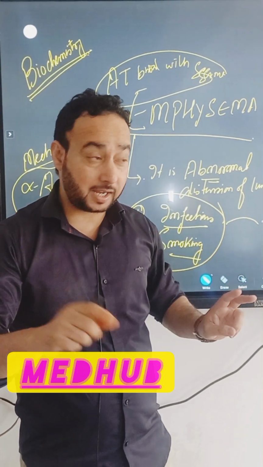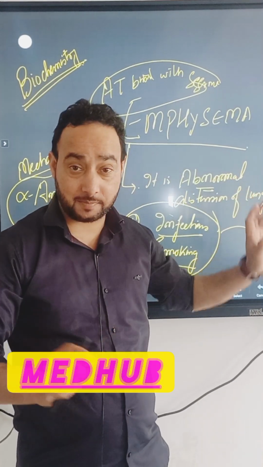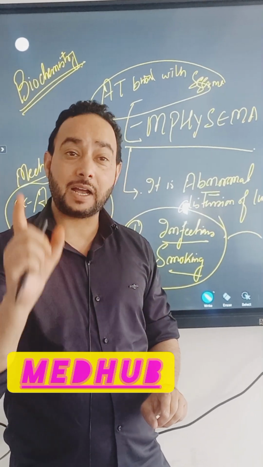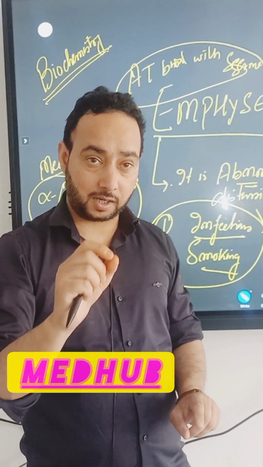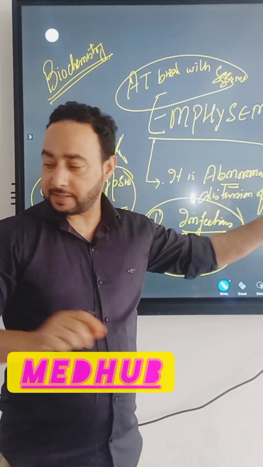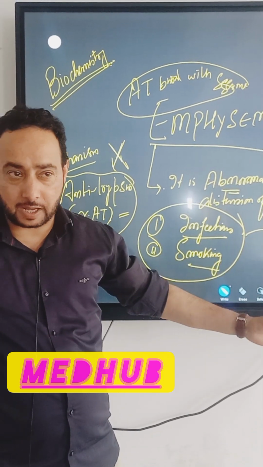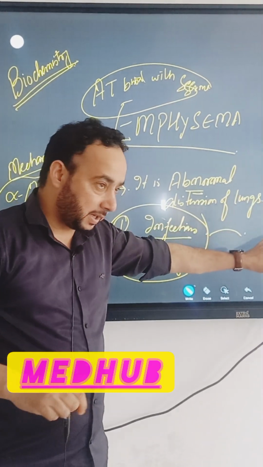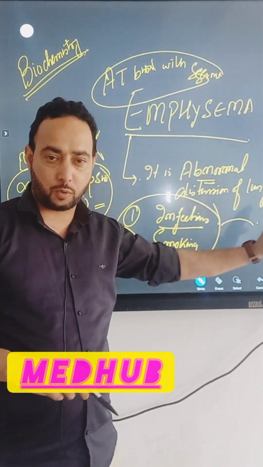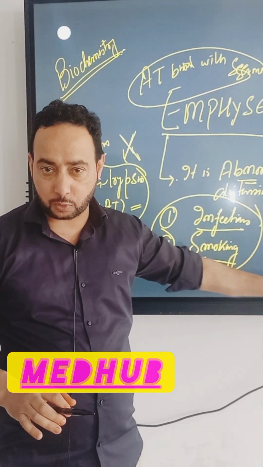I am not saying this is the only mechanism. This is one of the mechanisms due to which lung emphysema can occur. I will summarize it. Lung emphysema is abnormal distension of lungs because whenever there is infection or smoking, there is production of serine proteases.